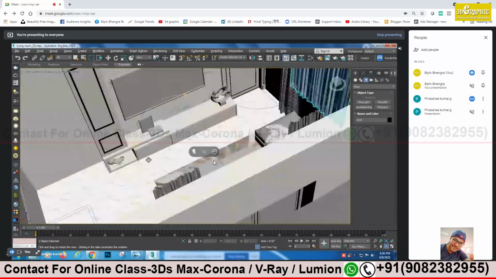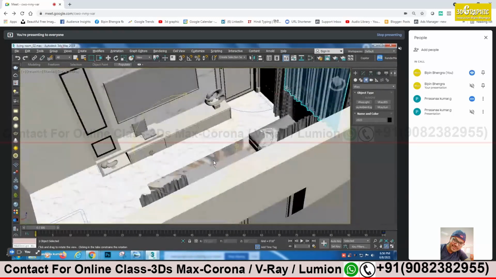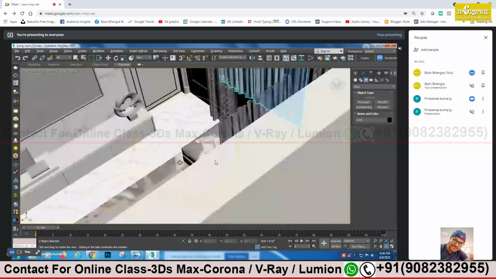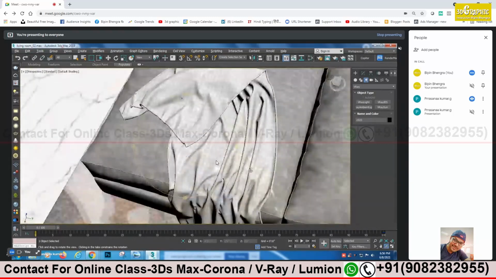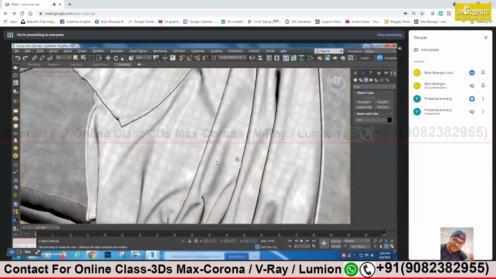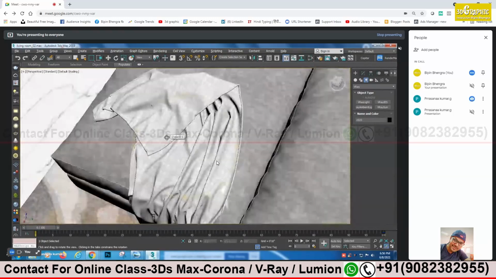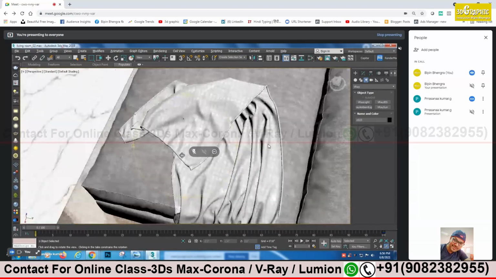So I think light material is going to be our next target. Other than that, we have completed all. Now focus on the small things. You can see this fabric, sir. I have done this fabric with a different box texture with effect, because most of the time it will be white, so let's try something new. I added a different kind of maps. Nice, your sofa, this cushion is coming really nice.